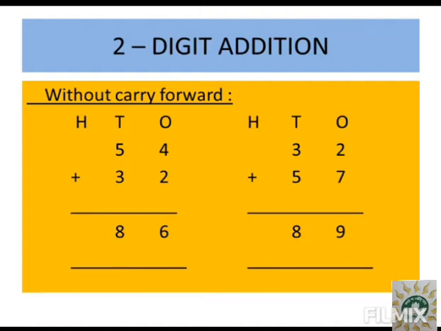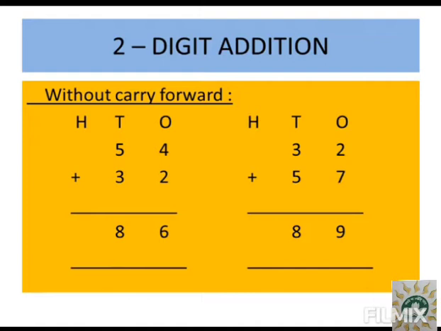So see, I have written 6 under 4 and 2 in the ones place. In the tens place, you have 5 and 3. So now, again, 5 is the big number, so we will be counting after 5 till 3 more numbers. So after 5, 6, 7, 8. And you can see I have written 8 under the tens place. So the total number is 86.